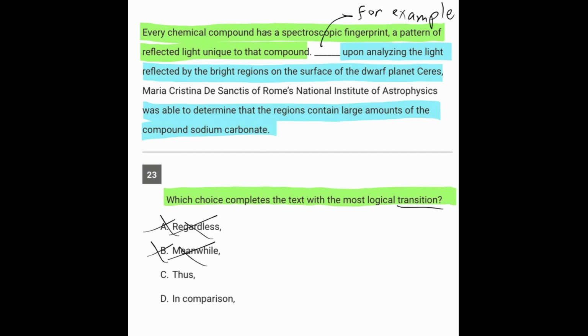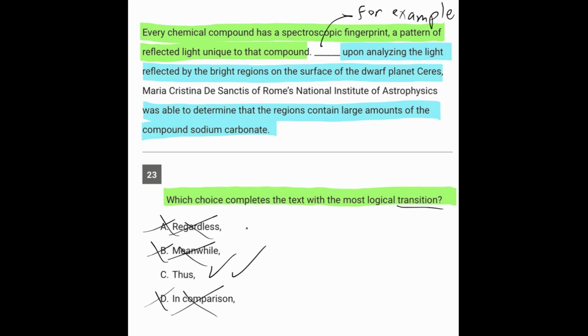I might leave that one for later because we have an idea. This idea exists. Therefore, this person was able to do that. It fits, even though it's not what I had in mind. And D, in comparison. Well, the blue part is not at all a comparison of the green part.